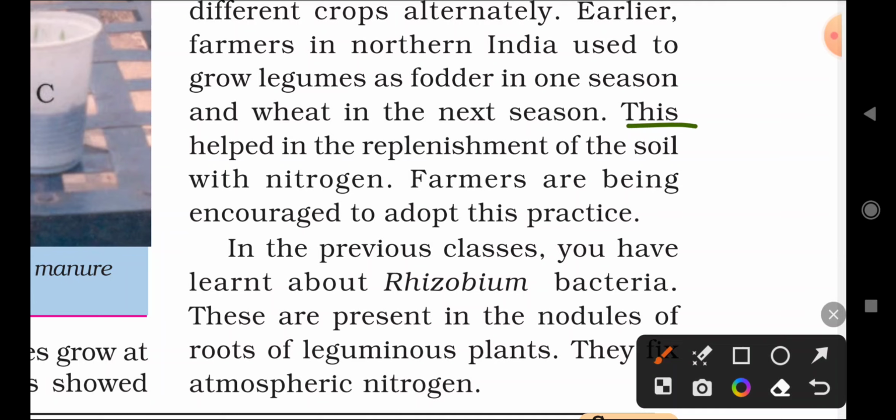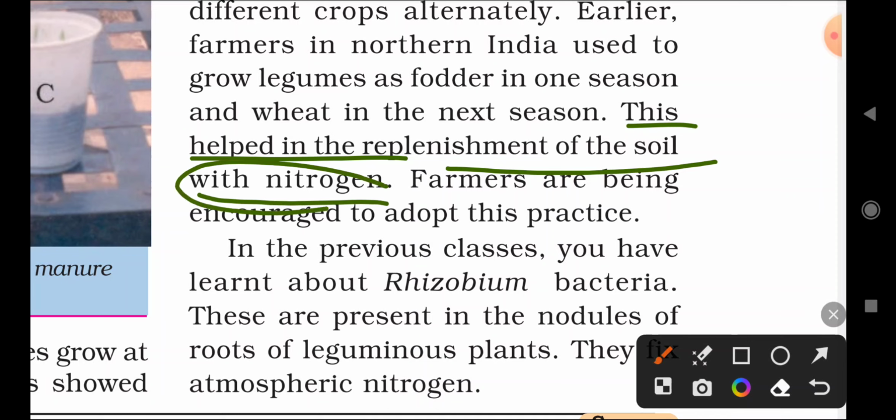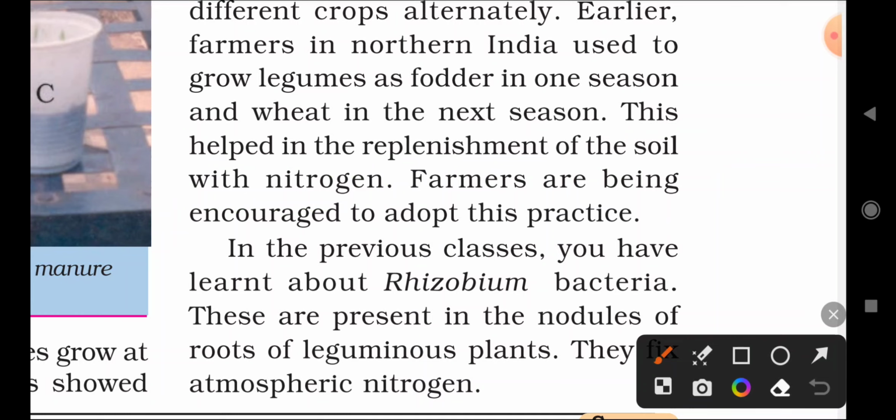So this helped the replenishment of the soil with nitrogen. Okay, what is the use of the crop rotation method? Mainly that method increases the percentage of nitrogen in the soil. It replenishes and makes the concentration of nitrogen very high in the soil.